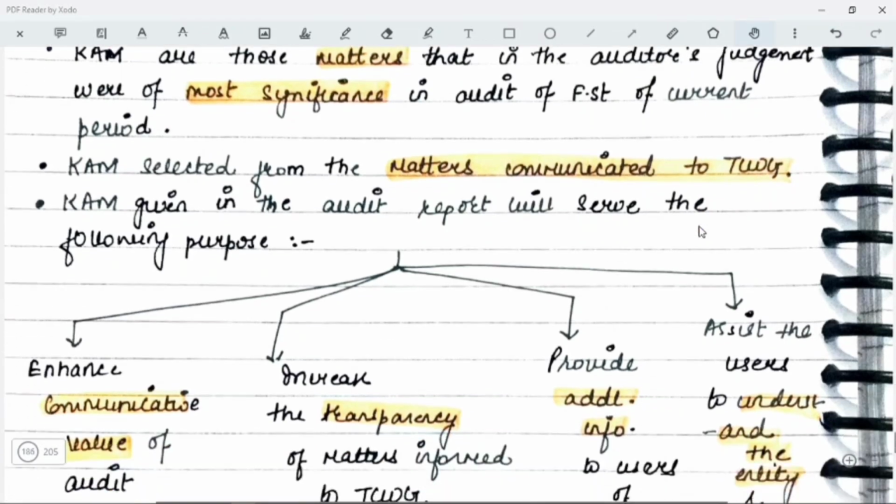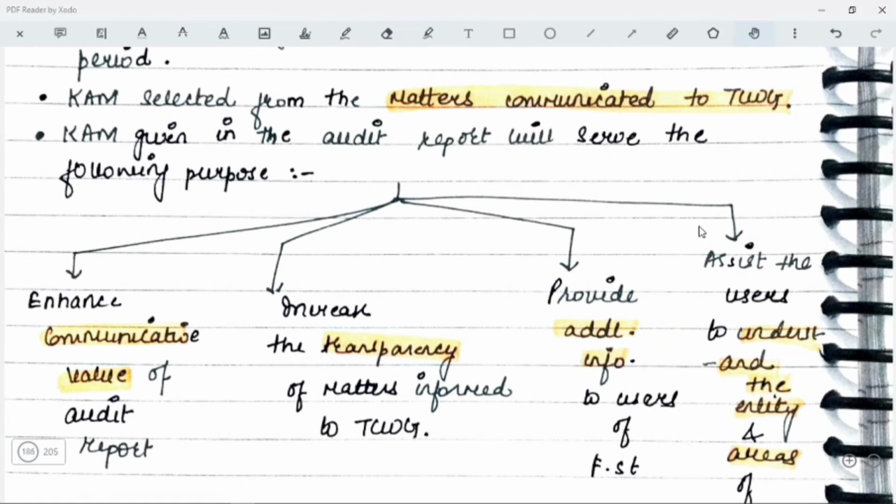Key audit matters selected from the matters communicated to the TCWG. The matters that you have already communicated to the TCWG as per SA 260, the key audit matter will be selected only out of that. Because if it was not communicated to the TCWG, that means it was not that important. If it was not that important, how can you say that this is a key audit matter, right? So the key audit matter is selected from matters which are communicated to the TCWG.